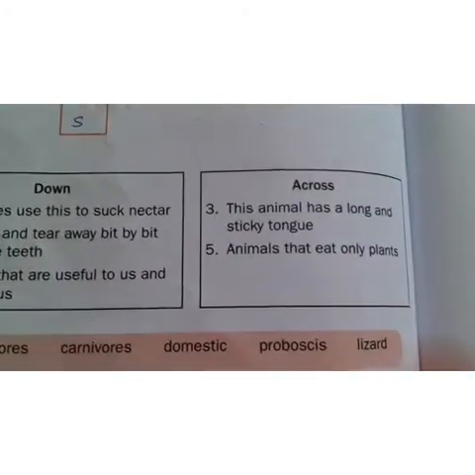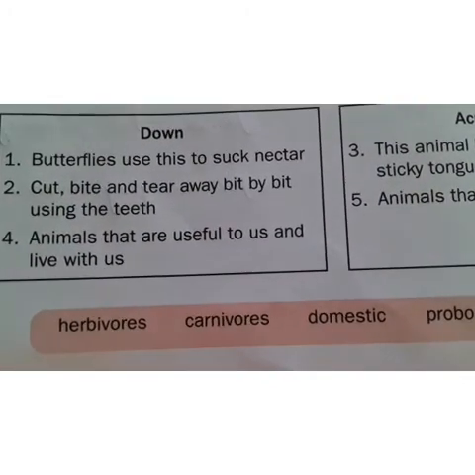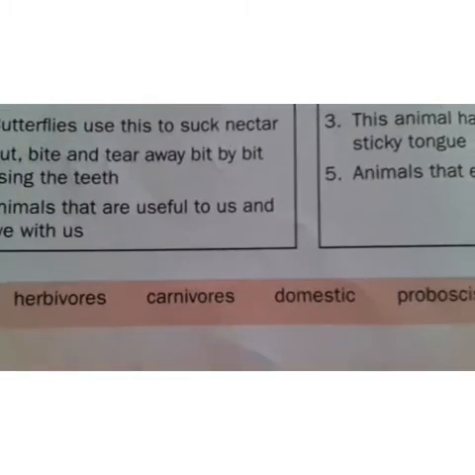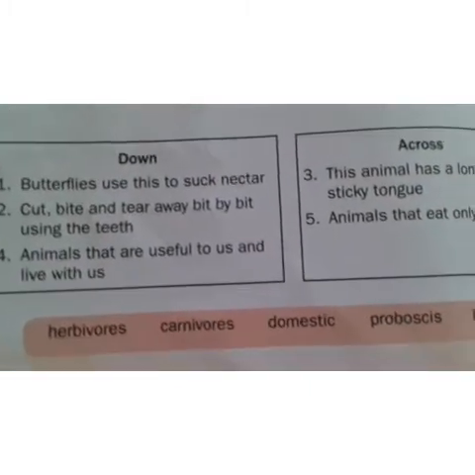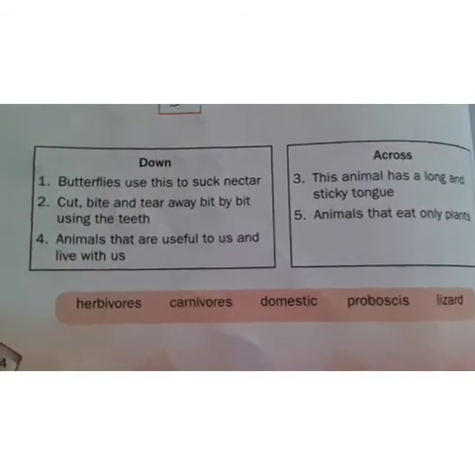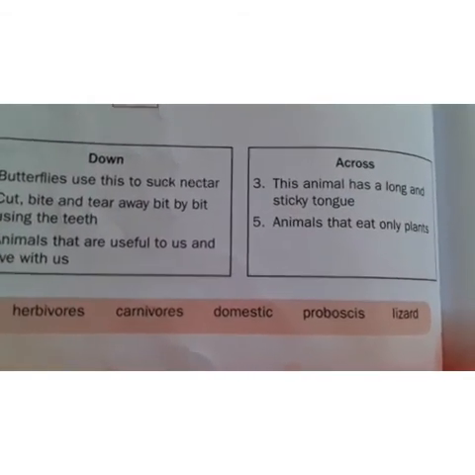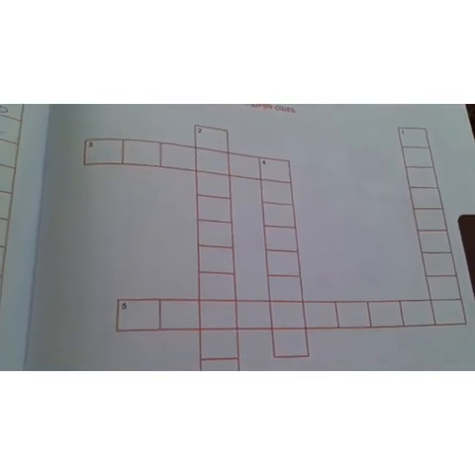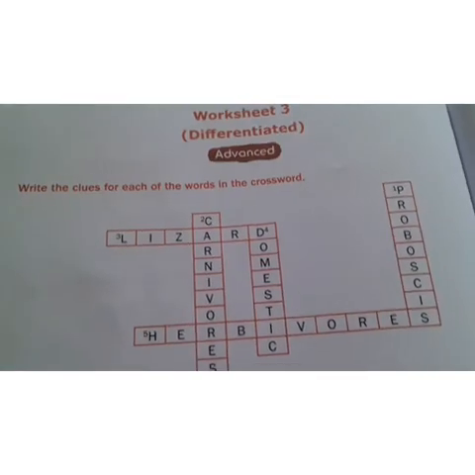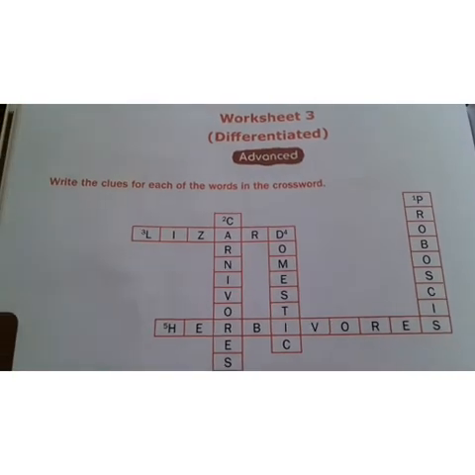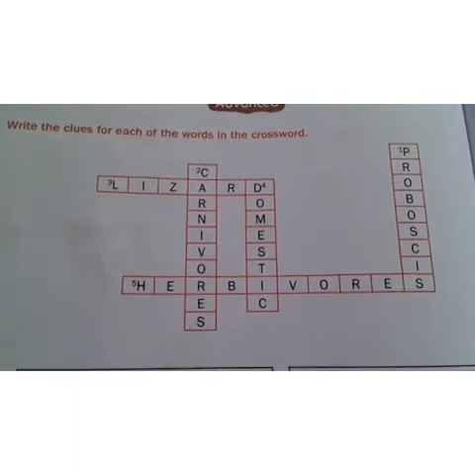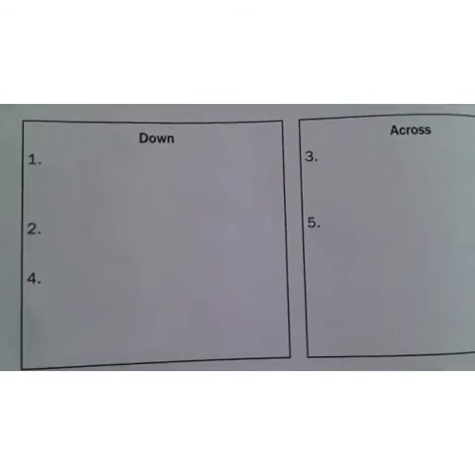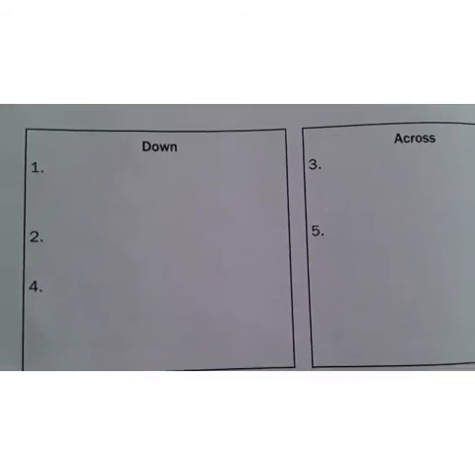And coming to the fifth one, animals that eat only plants we called as herbivores. While you are filling this table, you have to read all these spellings. But in this puzzle, you don't have to see and write the puzzle names. At the same time, worksheet 3 differentiated advanced, they given answers. What you have to write, children? Here you have to write the clues of downwards and across words.